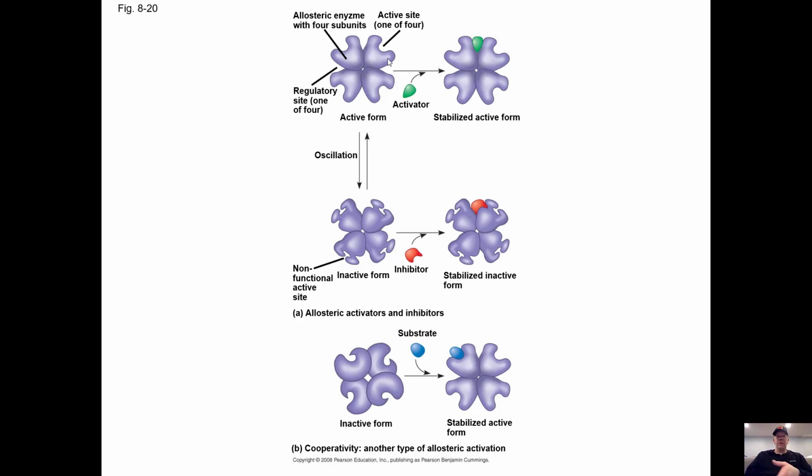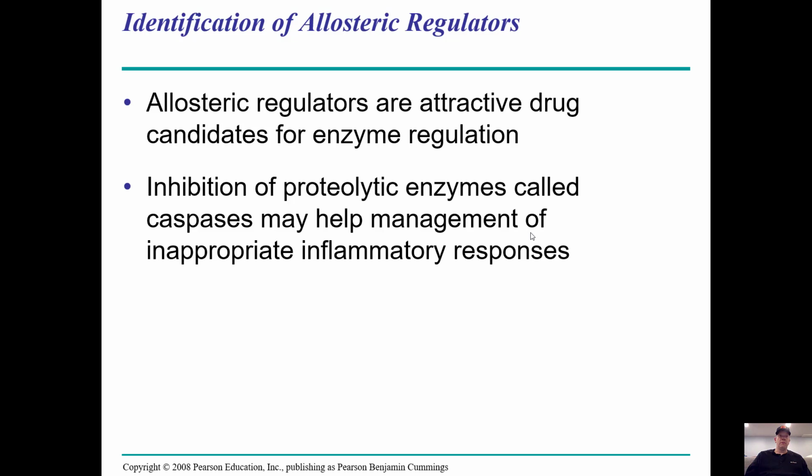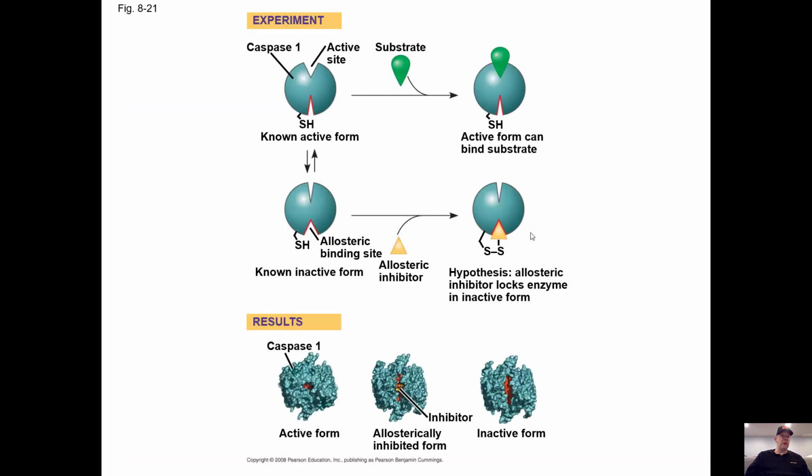But our inhibitor can also land in there and turn it off. So it all depends. But this is one way in which your body or the cell can regulate enzyme activity allosterically, either turning on or off the active site. Yeah, that's it.